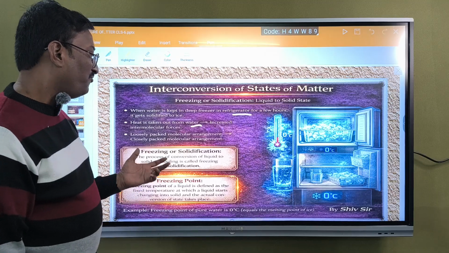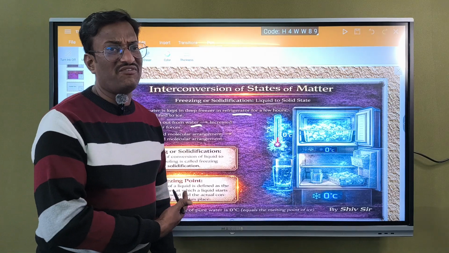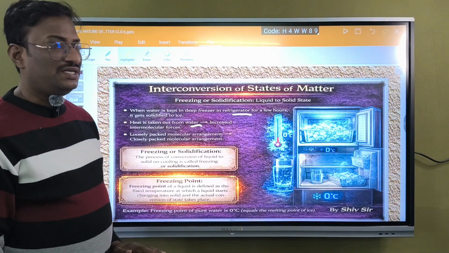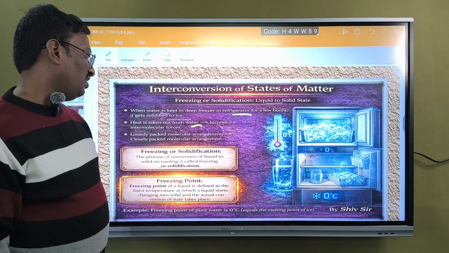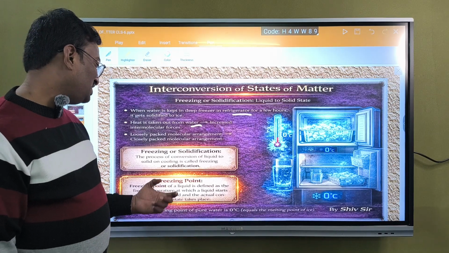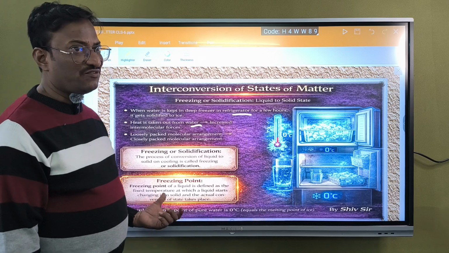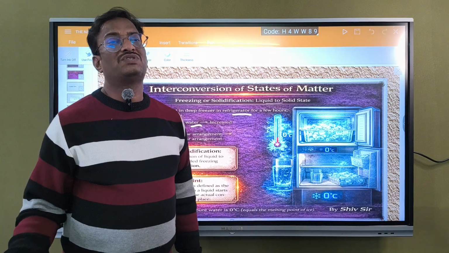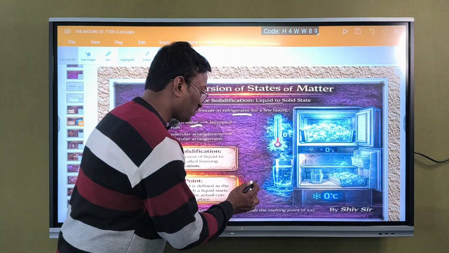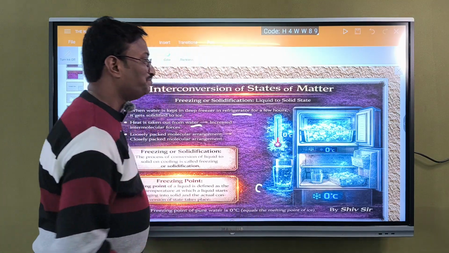Freezing is the process of conversion of liquid into solid, which is also called solidification. Then what about freezing point? The temperature at which water gets converted into solid is called the freezing point. The freezing point of water is 0 degree centigrade.